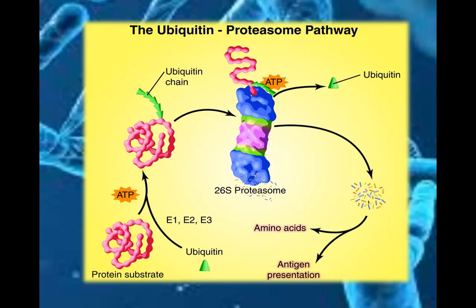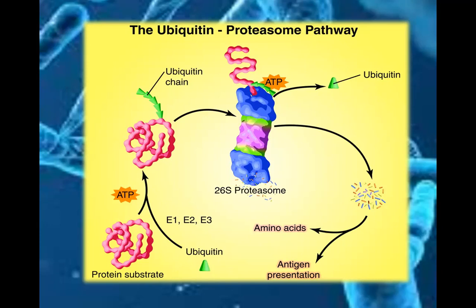Most cells contain a single type of E1 but several types of E2 and E3. Specific E3 recognizes and binds the particular target protein as well as the E2 enzyme. Ubiquitin transfers from E1 to E2 and then to the target protein with help from E3, and this process is repeated several times to form chains of ubiquitin on the target protein.